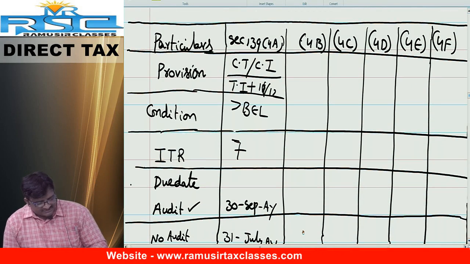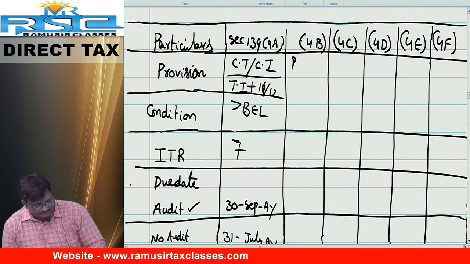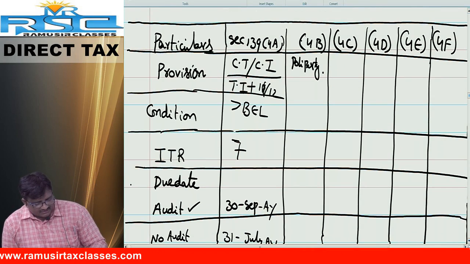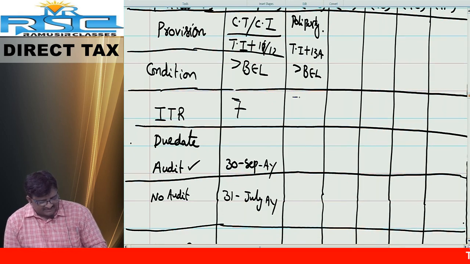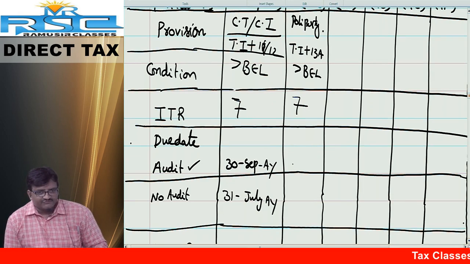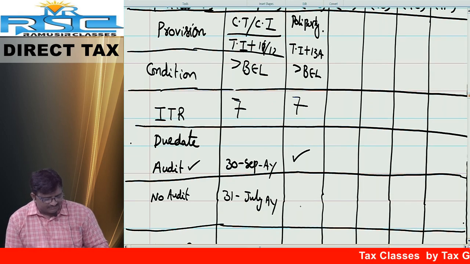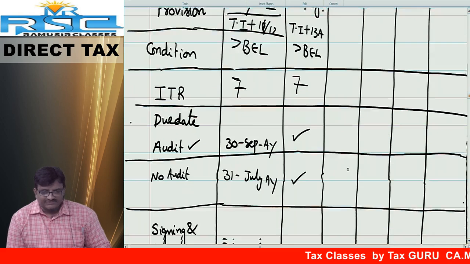Point number 1. In case of 139 subsection 4B, what is the provision? Filing of return of income by whom? Political party. Before claiming exemption under section 13A, total income exceeds basic exemption limit. What is the ITR number? 7. What is the due date if audit is applicable? 30th September. If audit is not applicable, 31st July.